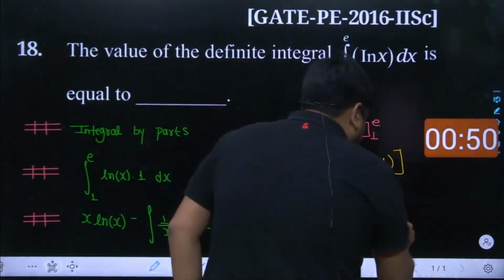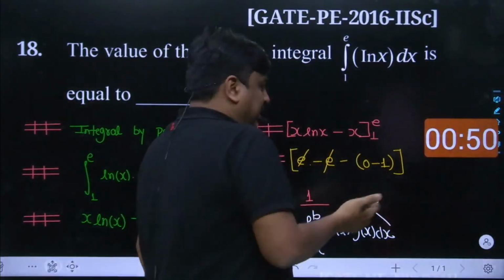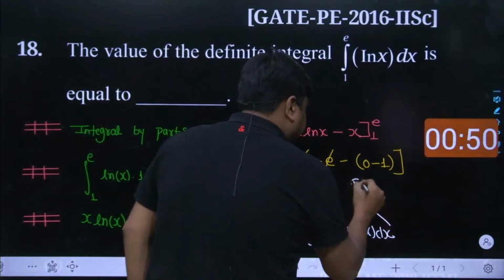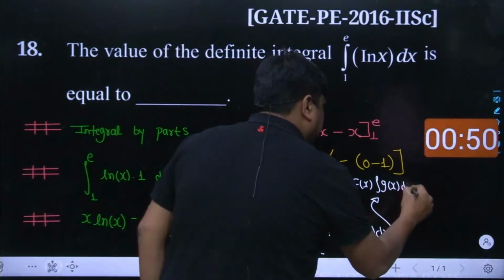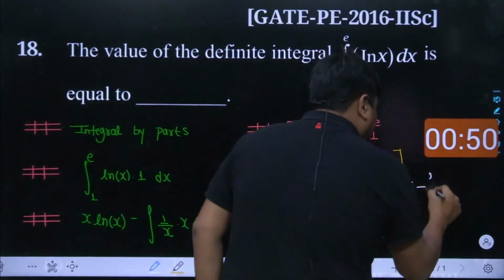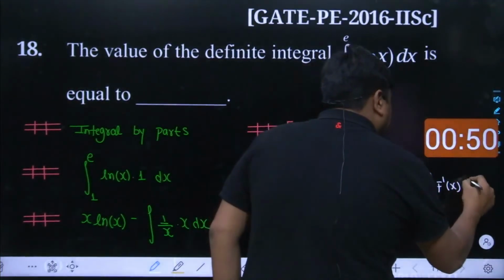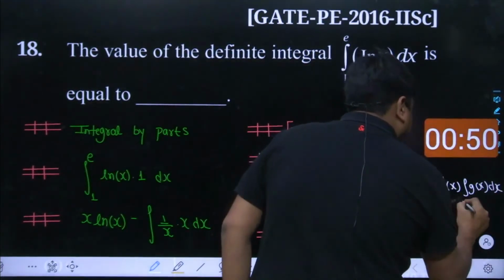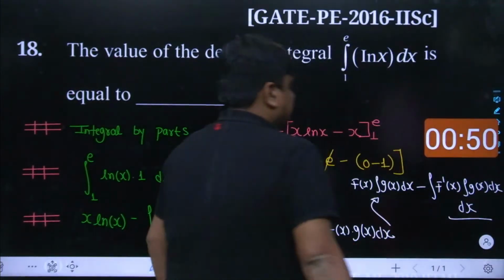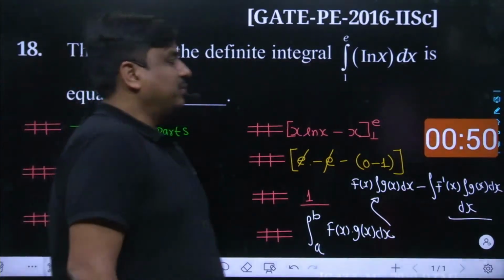So what I would do, the integration is a bit trickier process, so I would focus on the function which is integrable. So here comes f of x. Then comes the integration of gx dx. Then comes minus the integration of the differentiation of fx, and then the integration of gx, dx over dx. The same process has been used over here, and the answer which we have received is simply one.